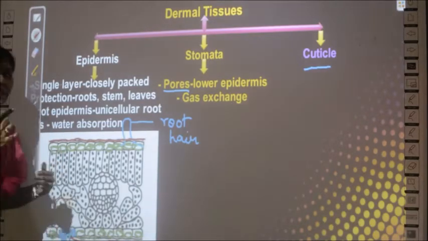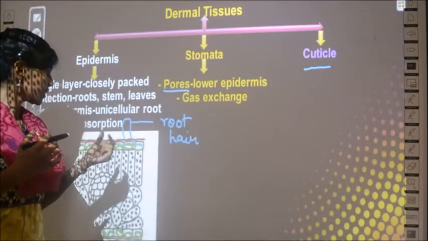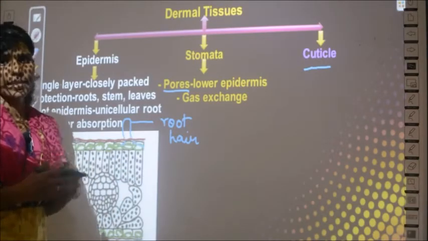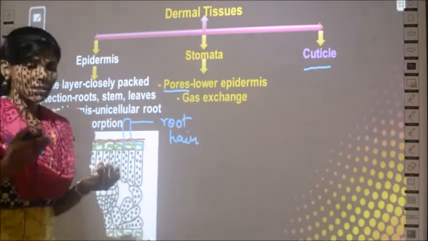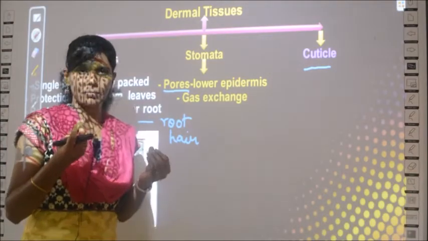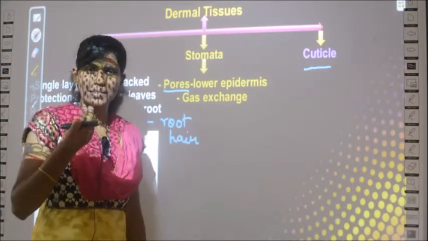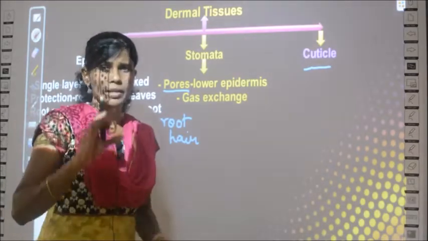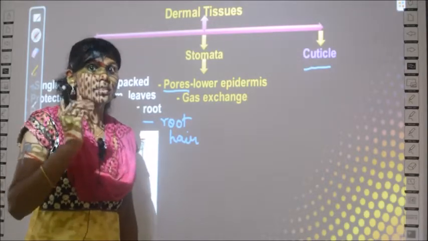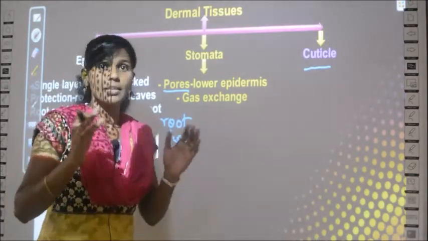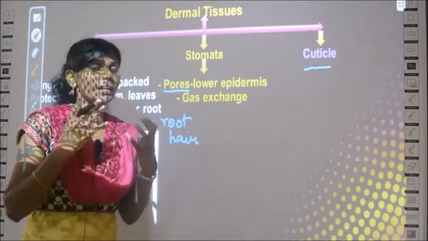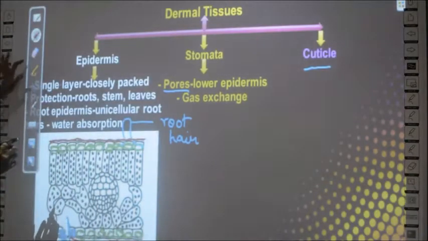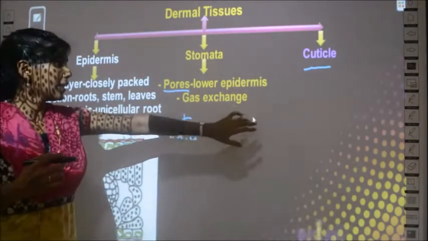Okay. So immediately after the epidermis, you have a thick, waxy layer, and that waxy layer is called the cuticle. If you touch the surface of a leaf, you can feel that many leaves have a thick wax-like substance. Have you seen? It is somewhat shiny, like the apples we buy these days. Some of them are coated with wax. A similar kind of texture you can see on the surface of leaves, right? That is because of the presence of the cuticle. So the property of the cuticle is that it is waxy.